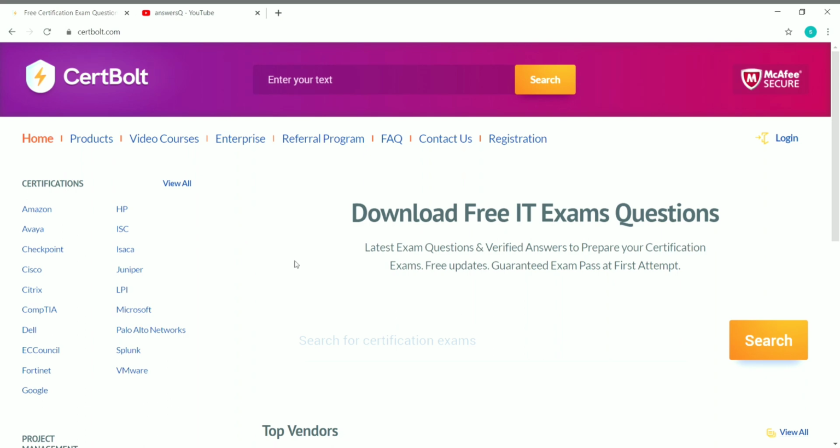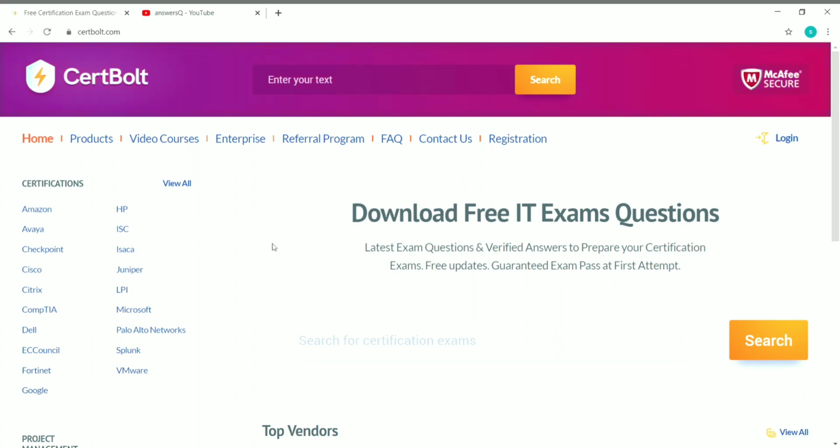So CertBolt is an online learning platform where you can get a lot of different video courses as well as some free exam questions and answers for certifications provided by various top companies and the professional bodies like EC Council. So now let's see what are the products and video courses available here in CertBolt.